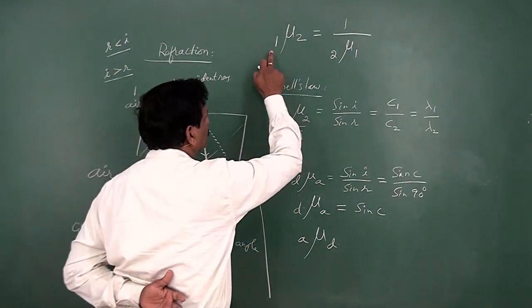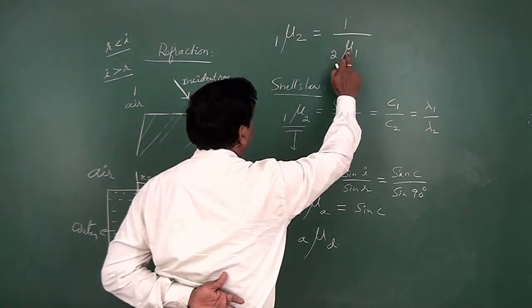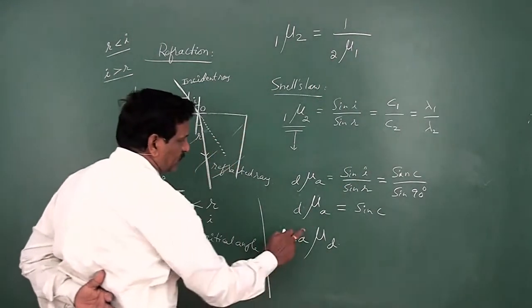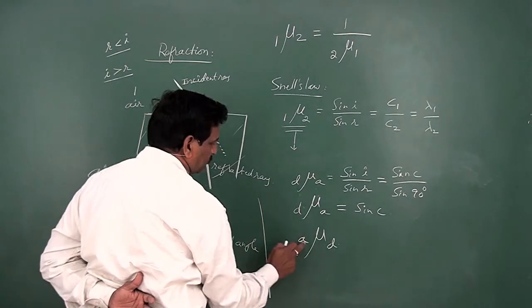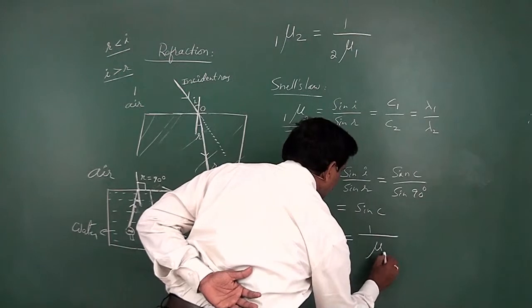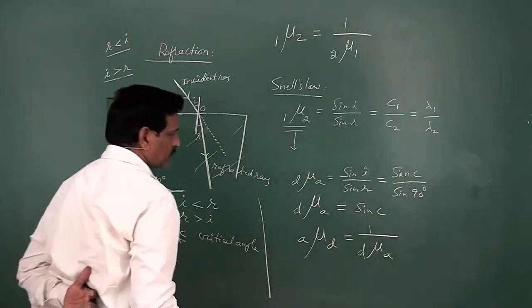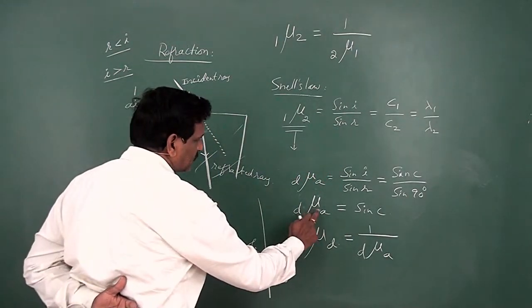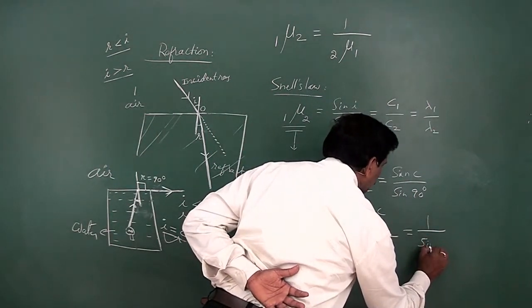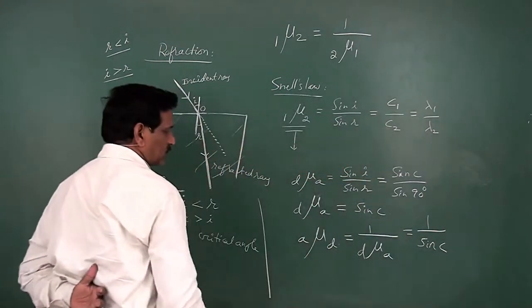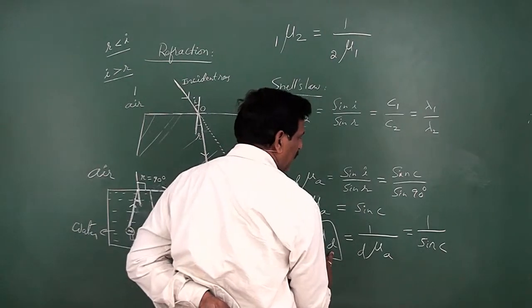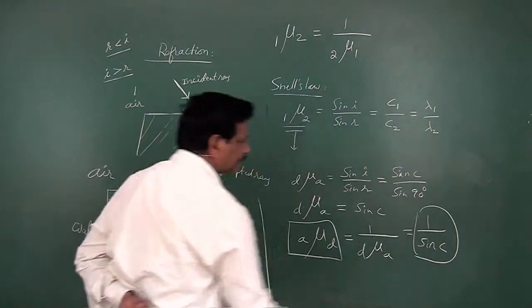So the refractive index of denser with respect to air is equal to 1 by the refractive index of air with respect to denser. But the refractive index of air with respect to denser is sin C. So you can write this as 1 by sin C.